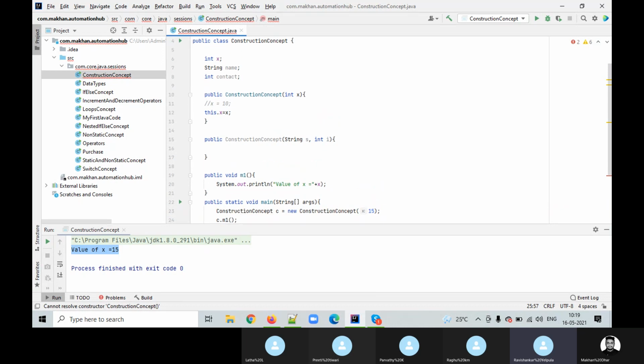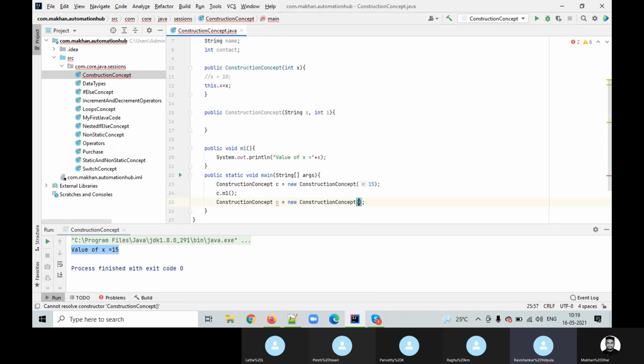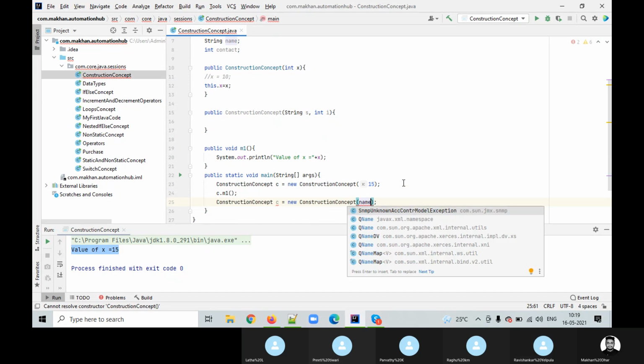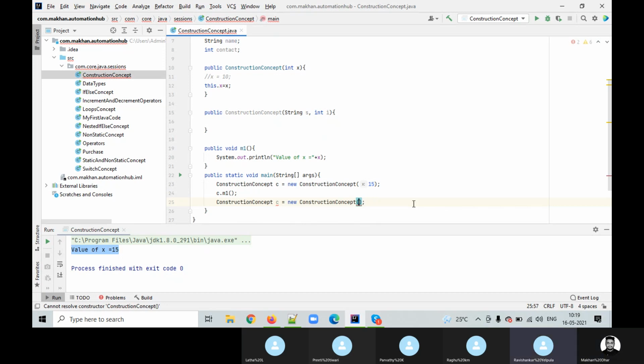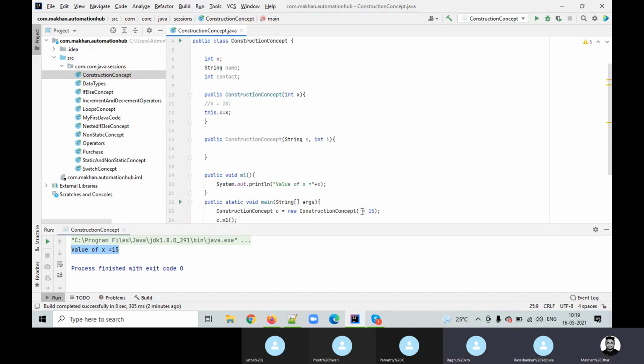No, don't create objects. Straight away pass the values.